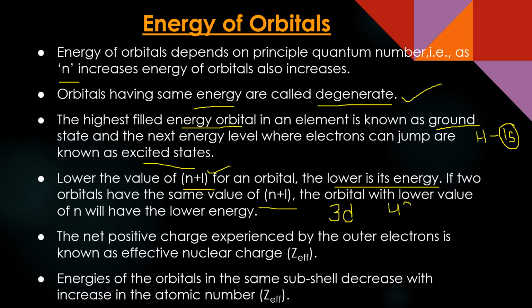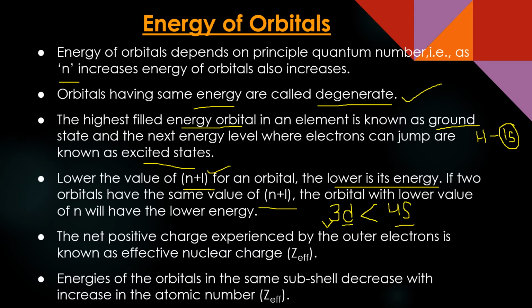If you find the n plus L value for 3d, n is 3 and L is 2. So the value becomes 5. And for 4s, it is 4 plus 0, again 4. In such cases, the orbital with the lower value of principal quantum number will have lower energy. So this is the order of the energy. 4s will have higher energy than 3d.